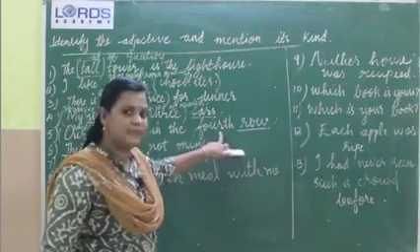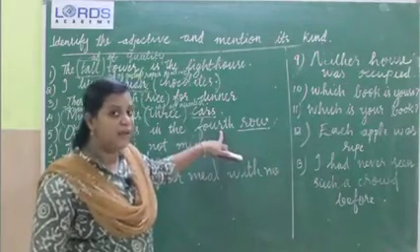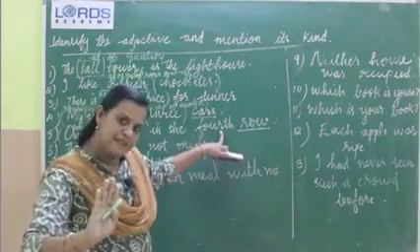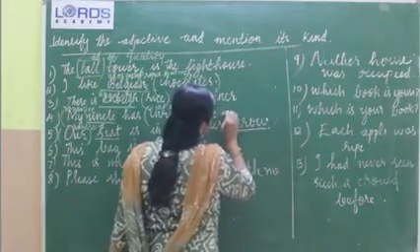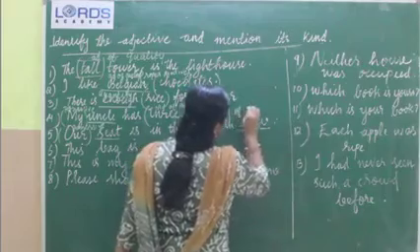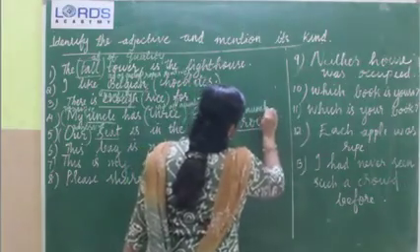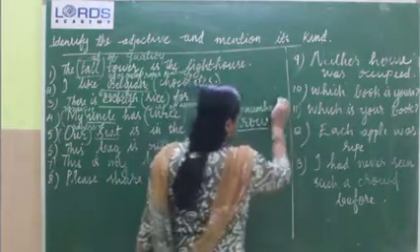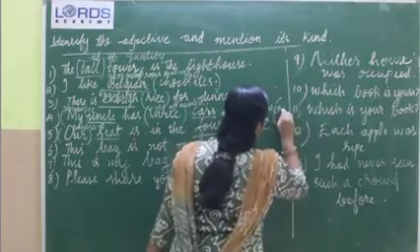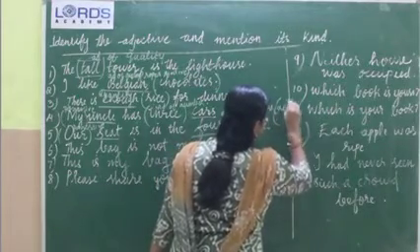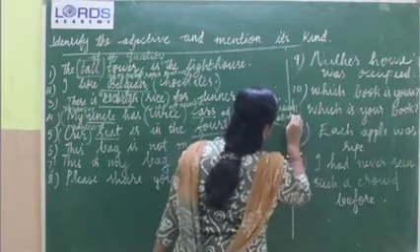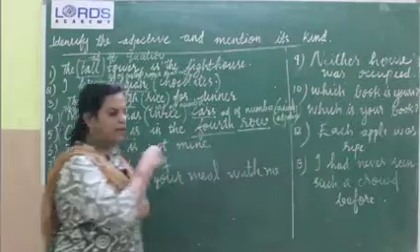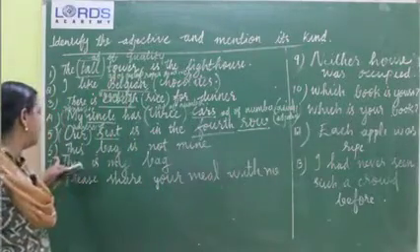This 4th is derived from the number 4. So definitely it's an adjective of number. This is an ordinal adjective. In the bracket you can write ordinal adjective. Clear?